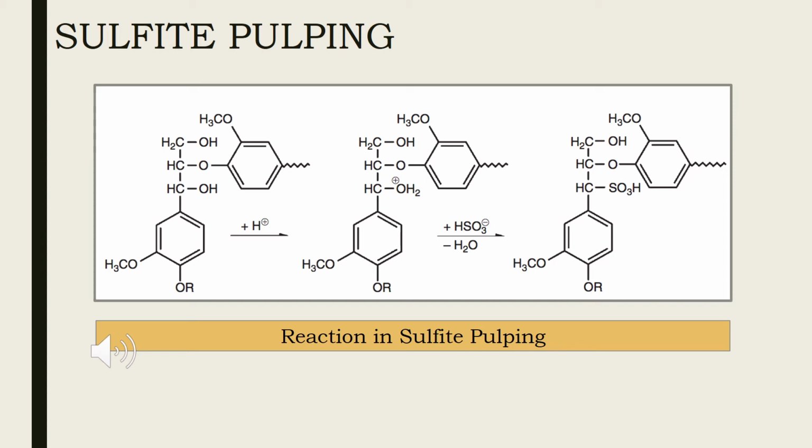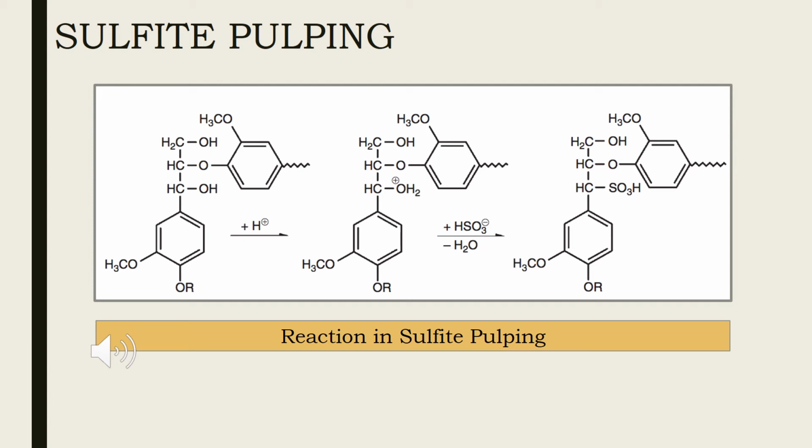The sulfite process produces wood pulp, which is almost pure cellulose. The residual lignin in sulfite pulps is sulfonated and it is relatively easy to remove in pulp bleaching processes.